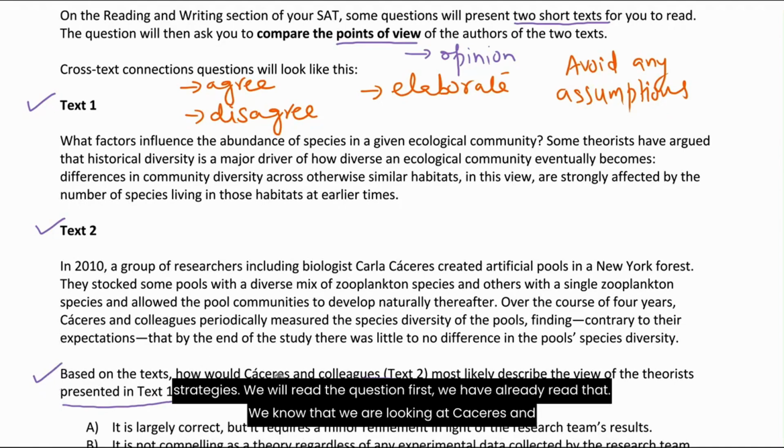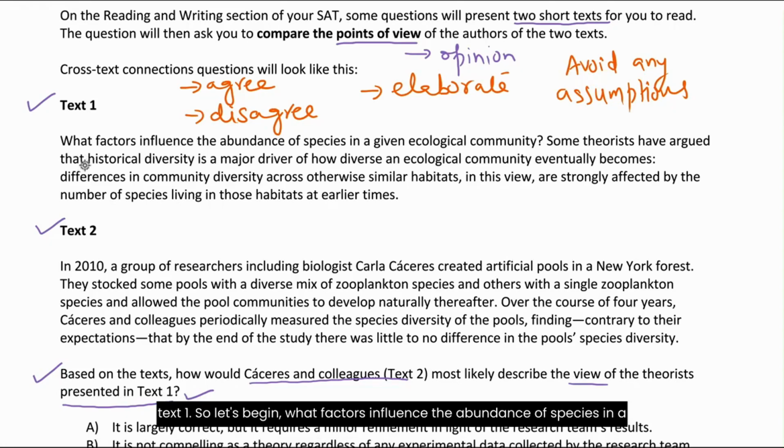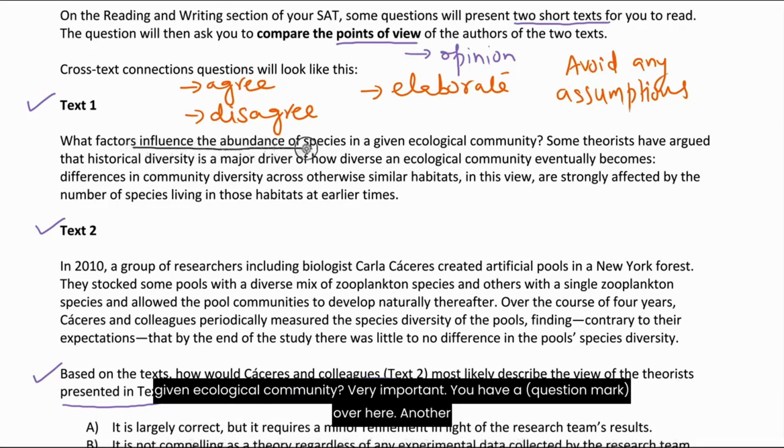We have already read that. We know that we're looking at Caceres and colleagues, their point of view, and how they would most likely describe the view of the theorists presented in text 1. So let's begin. What factors influence the abundance of species in a given ecological community? Very important. You have a question mark over here.